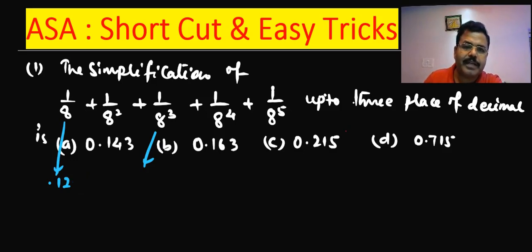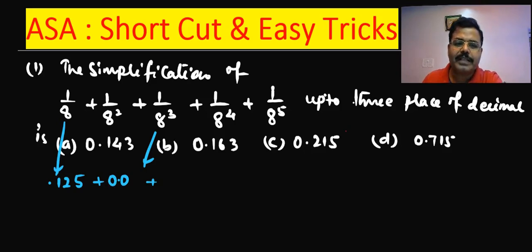The 3 places of decimals are like this, right? If you divide by 8 square, that is 64, then something will come. This is 1 upon 64, which if you put in decimal will come as 0.0 something. So only the second and third place will make the difference. If I put a decimal point, then 10 will be there. If we put 10, then 100 will be there. Then this will be 0.01 and something will come.